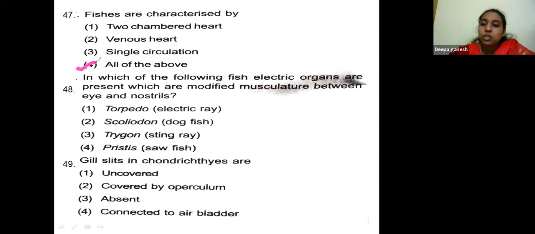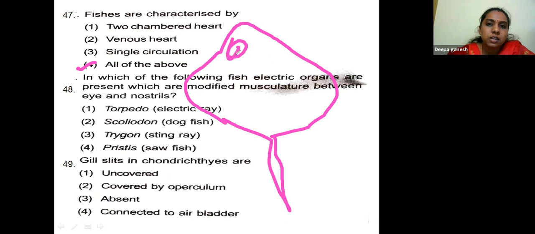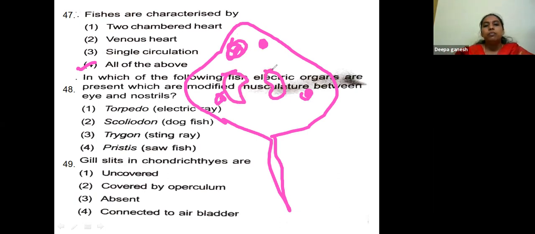In which of the following fish are electric organs present, which are modified musculature between the eyes and nostrils? Your eyes are there, your nostrils are there. Between that, we observe the patch of electric organs. This is called the torpedo electric ray.